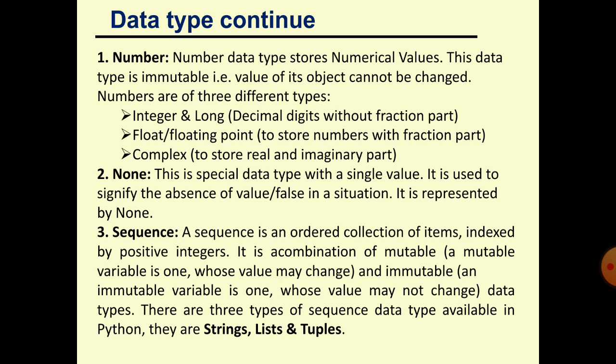Each item of sequential type will be accessible throughout the index number. Like an array example, a row of students. We can count from left to right and right to left, from both sides. So the first student will be in the first place, the second in the second place, the third student in the third place. So each student has a proper place: 1, 2, 3, 4, 5. That is known as the sequence, that is known as the index number.